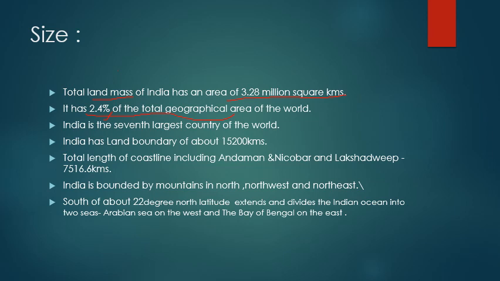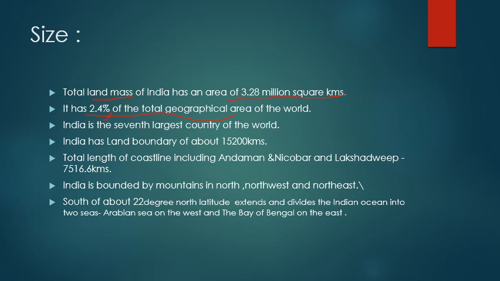Then it is about boundary. Now 15,200 kilometers means the outer boundary, right? जो हमारा outline of the country है, that is 15,200 kilometers. Total length of coastal lines, that means the peninsular region which I showed you in the previous slide, the Andaman Nicobar and Lakshadweep, it is 7,516.6 kilometers, right?